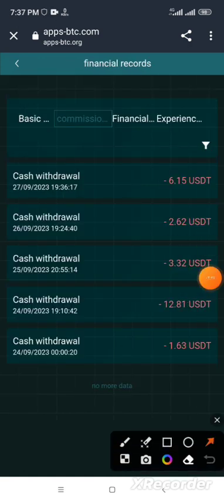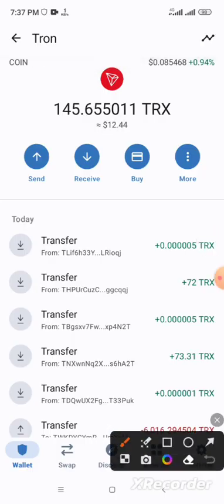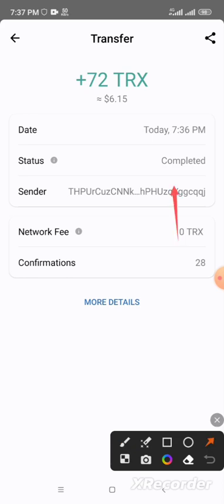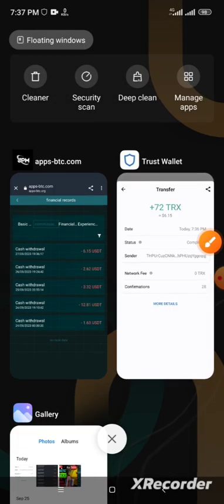Like we see everyone, this is my withdraw today, number 5 from this slide platform, and this is the time, see the time here, and the withdraw arrived directly to my wallet TRC20 TRX. Like we see, this is my withdraw arrived directly. See the time here, and the time here in 1 second everyone. 72 TRX I received it from this slide platform.